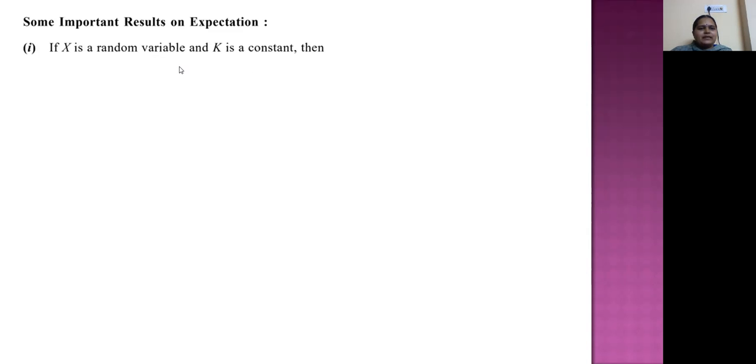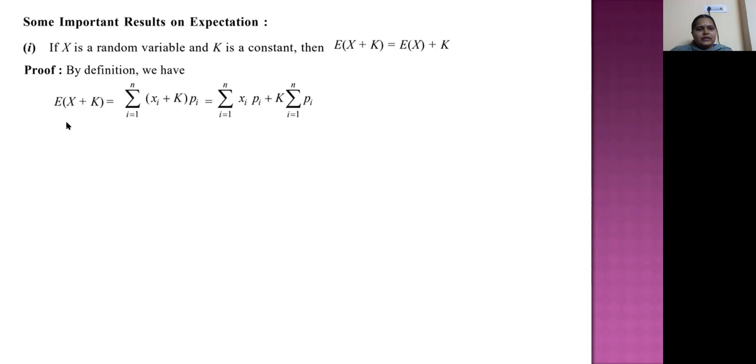Now, some important results on expectation. If x is a random variable and k is a constant, then E(x + k) = E(x) + k. This is a theorem. By definition, we have E(x + k). See here, x + k is a variable. So for the random variable x, suppose it is taking the values x1, x2, xn. Then how do we write its expectation?